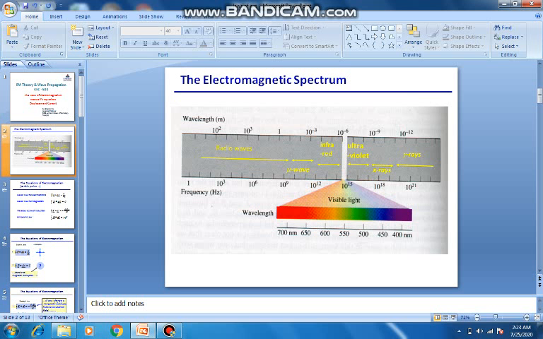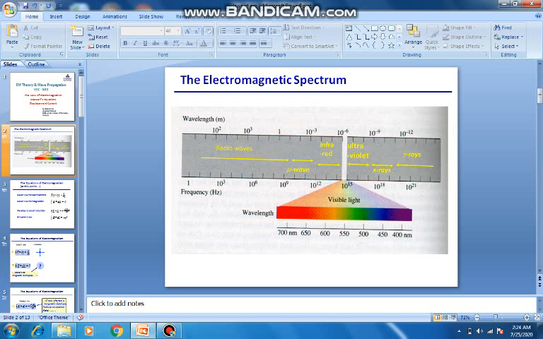The electromagnetic spectrum talks about electromagnetic waves. An electromagnetic wave is a juxtaposition of a time varying electric field and a magnetic field. If there is a change in electric field with time, that will create a magnetic field, and the corresponding changing magnetic field will create a changing electric field, and the energy will propagate forward. That is the concept of an electromagnetic wave.